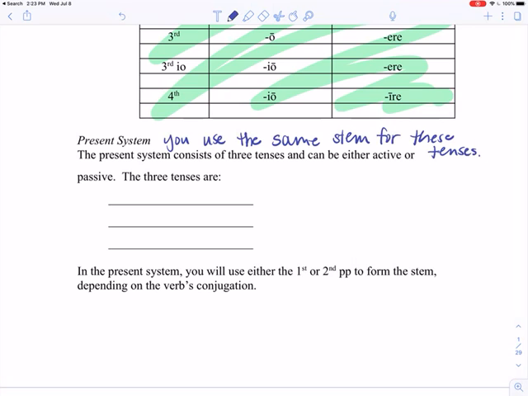Okay, now our 3 tenses of the present system are present, imperfect, and future. So these 3 tenses will be formed kind of in the same way. All right.